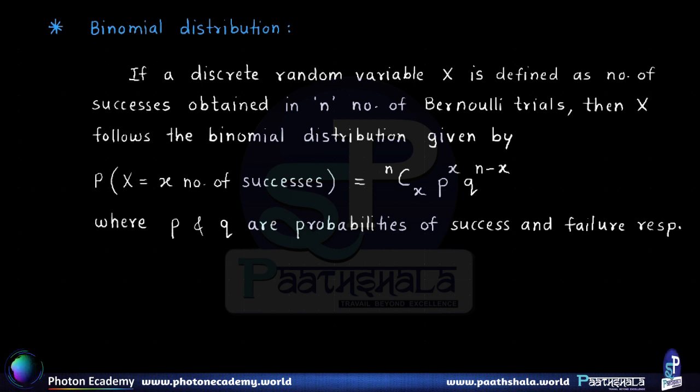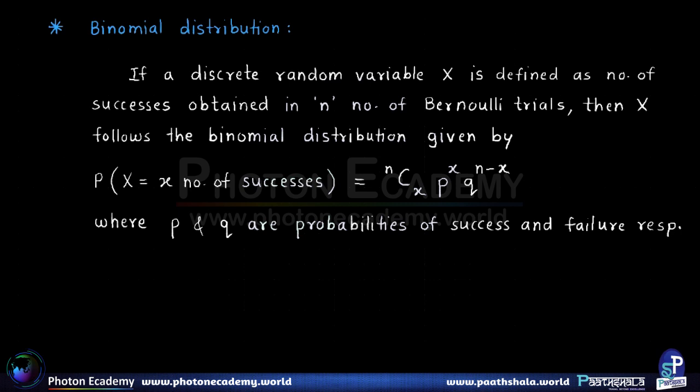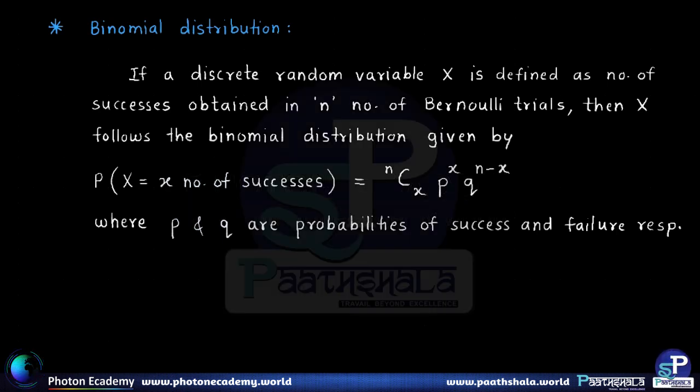So if a discrete random variable x is defined as the number of successes obtained in n Bernoulli trials, then x follows the binomial distribution given by probability of x having small x number of successes is equal to nCx p raised to x into q raised to n minus x, where p and q are the probabilities of success and failure respectively.